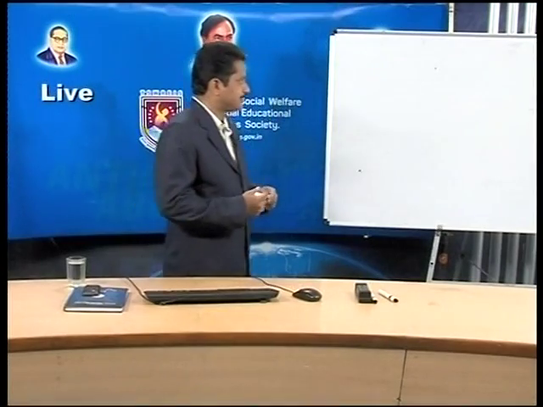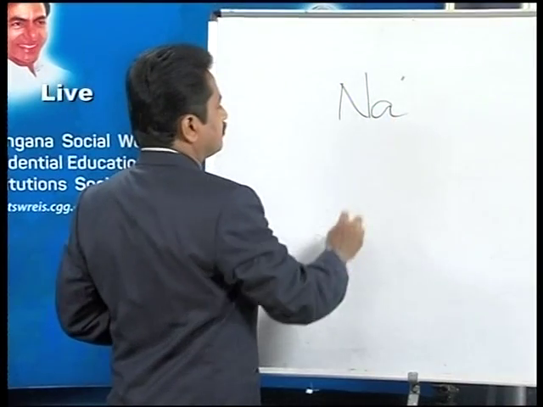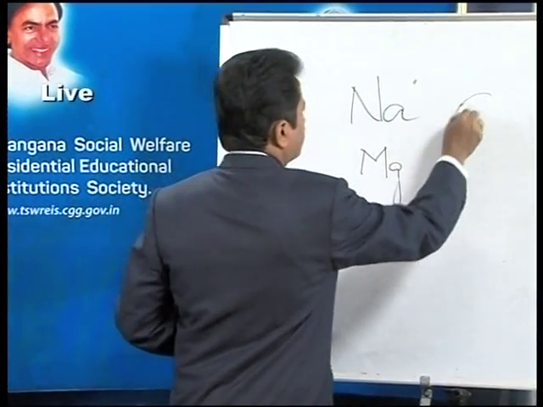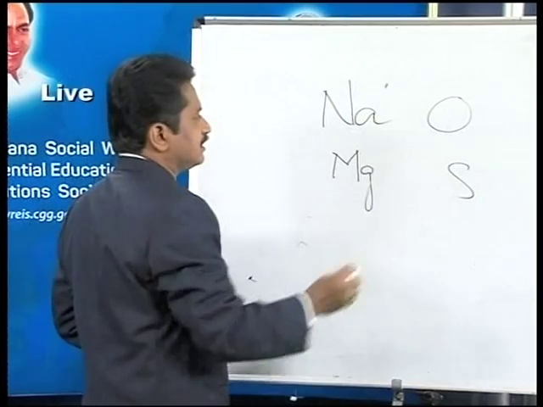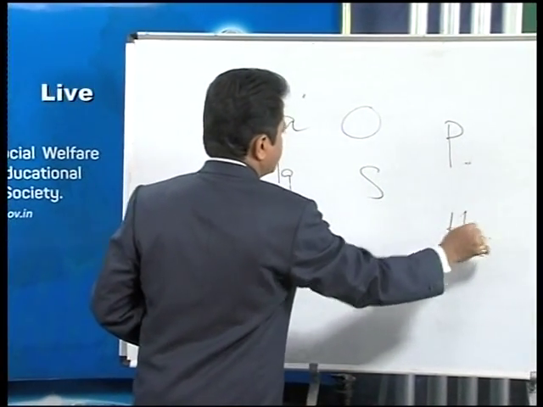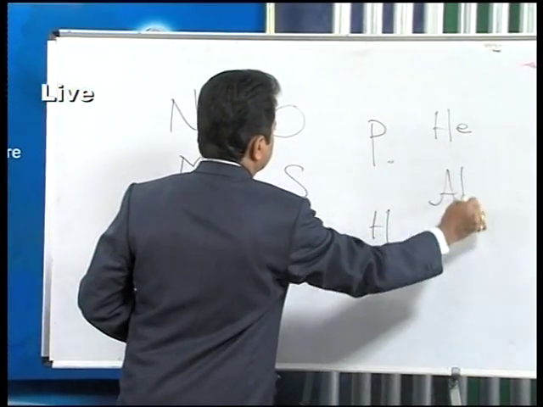Hydrogen is represented by H. Sodium is represented by Na. If you say magnesium, Mg; oxygen, O; sulfur, S; phosphorus, P; hydrogen, H; helium, He; aluminum, Al.